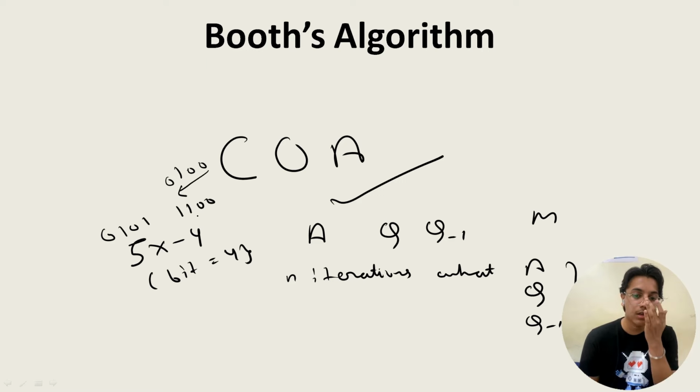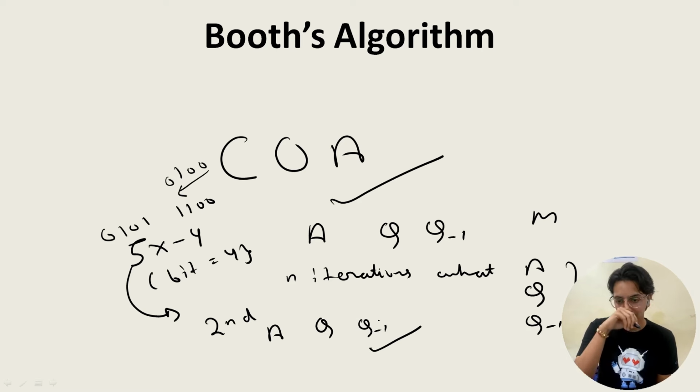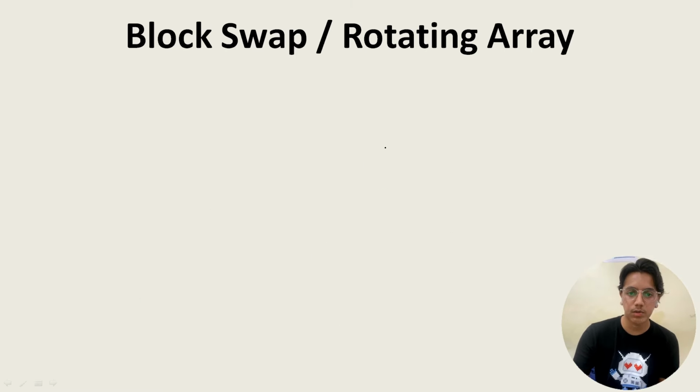And now they might ask, supposedly after the second iteration, what will be the value in A, Q, Q minus 1, that you have to take. So you can practice this, you can refer to any of the videos based on COA scores. So that is over here.